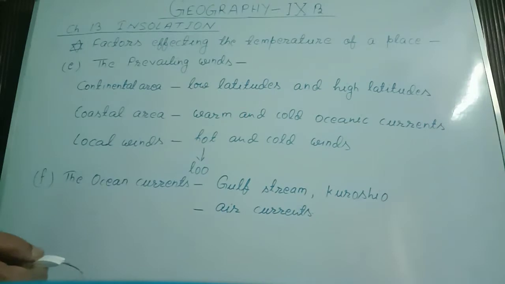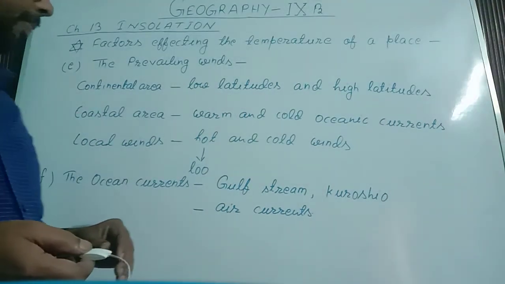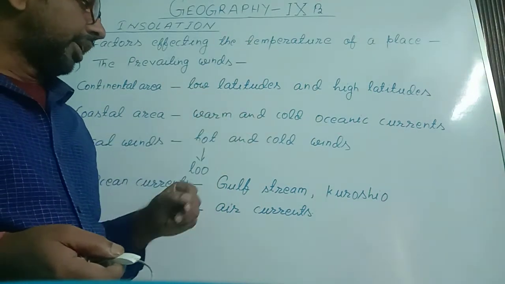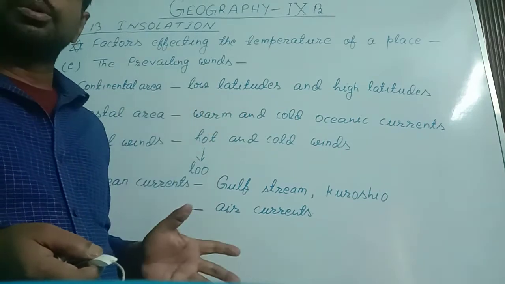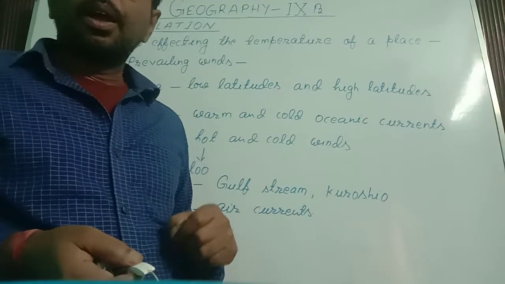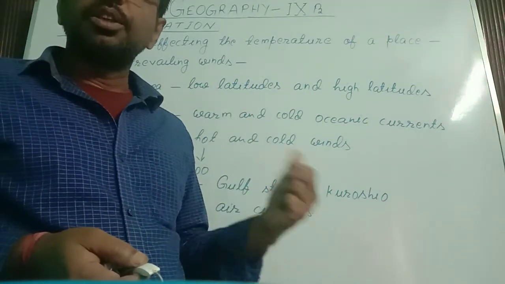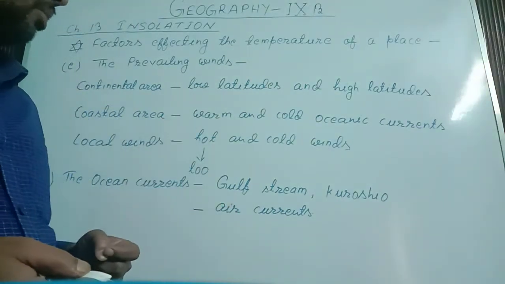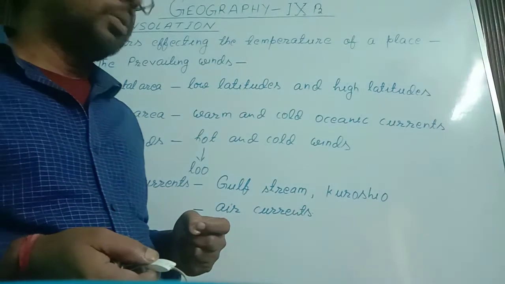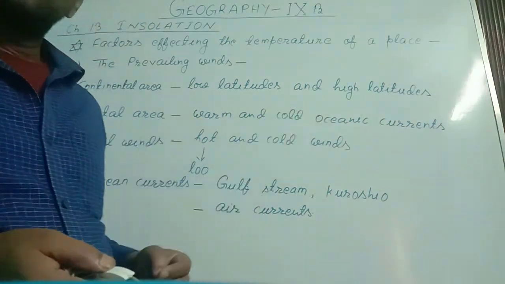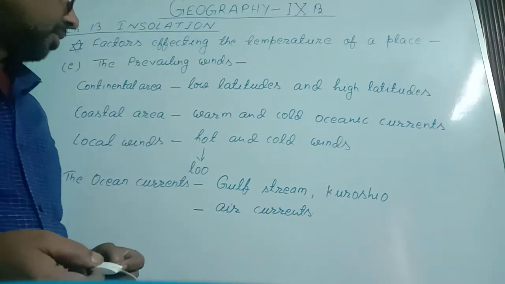Next, in the coastal region, there are two types of oceanic currents that reach the coastal regions. Those are warm and cold oceanic currents. As the warm oceanic currents reach the coastal regions, this increases the temperature of the coastal region, and if cold oceanic currents reach the coastal regions, these decrease the temperature of the coastal region.